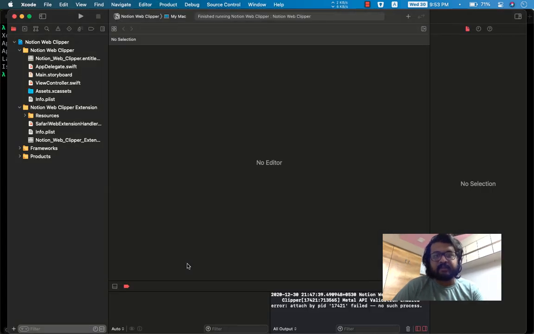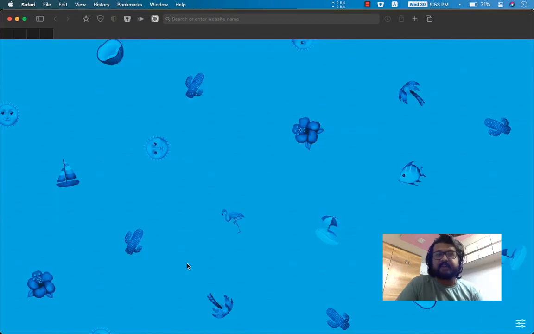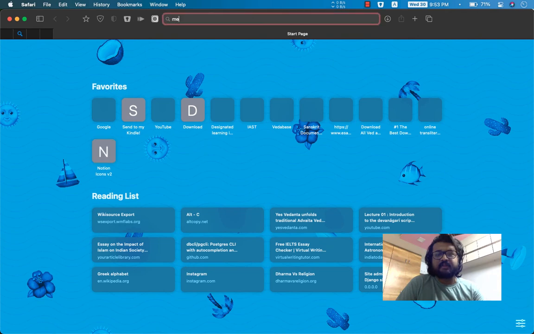So let me quit Safari real quick and reopen it again. There we go. Again, I have a slow MacBook, so you can't really complain about it, can you? All right. So what's some good website that we can work on?